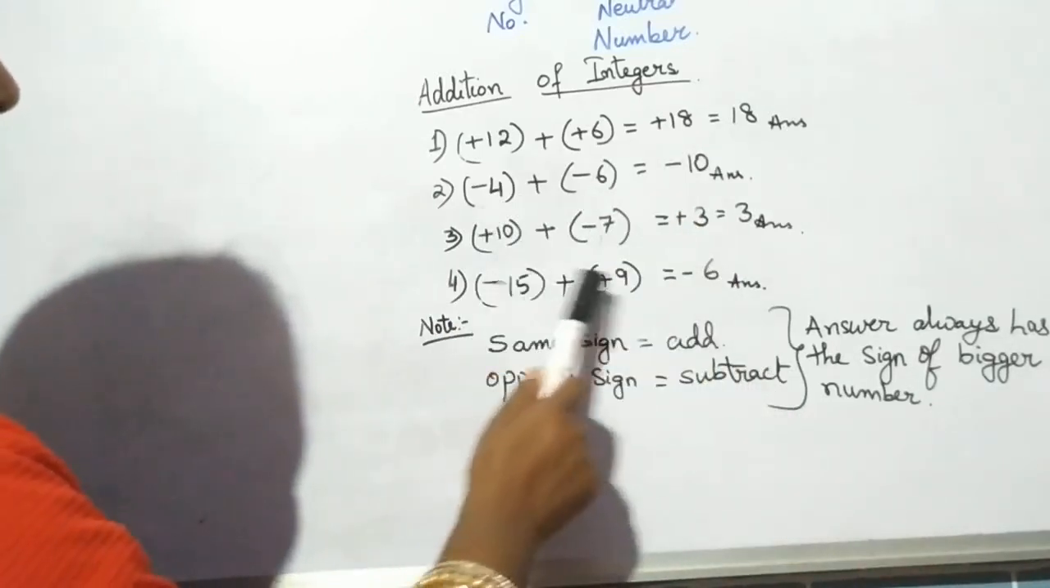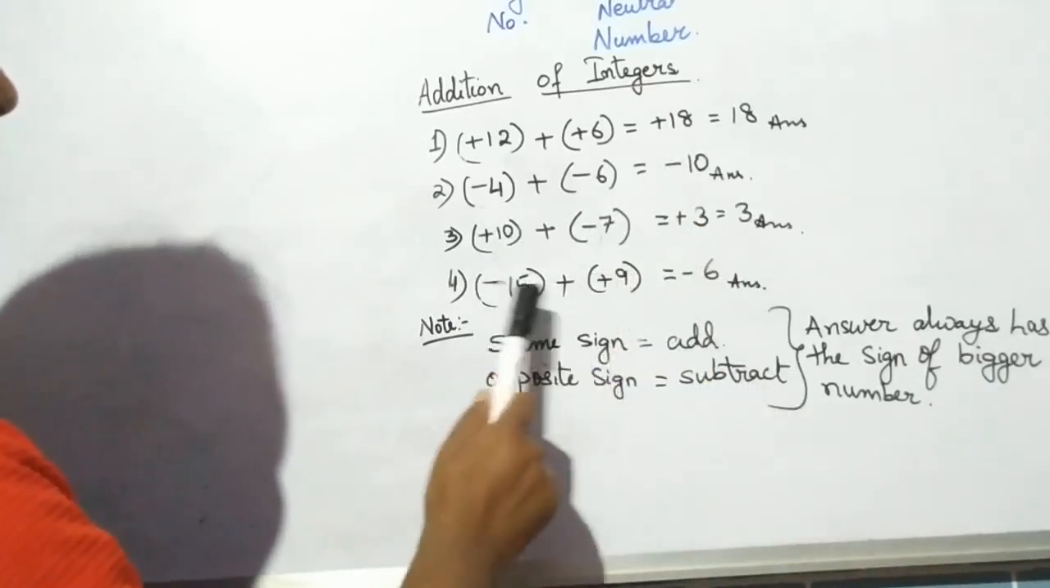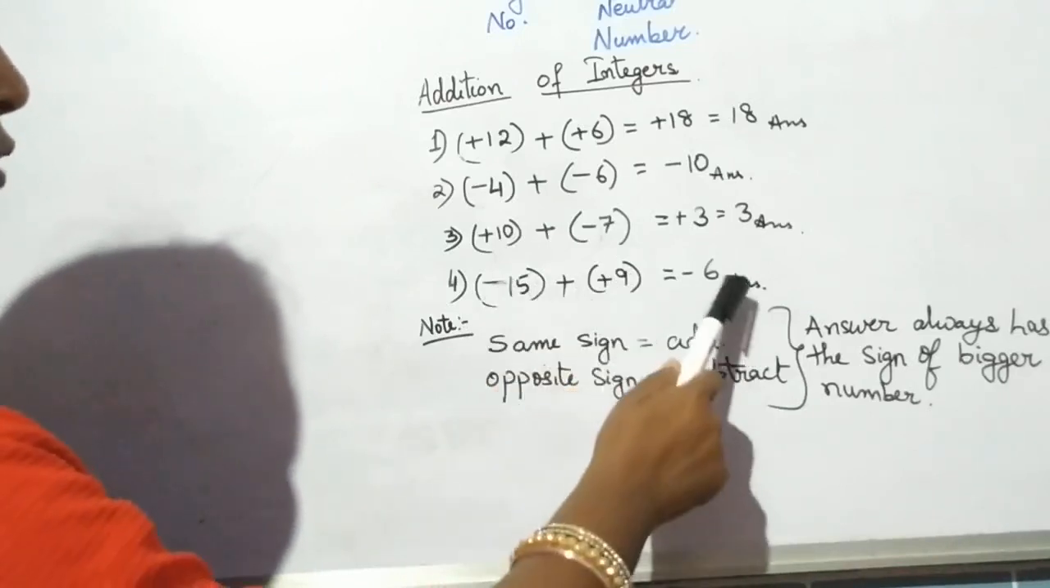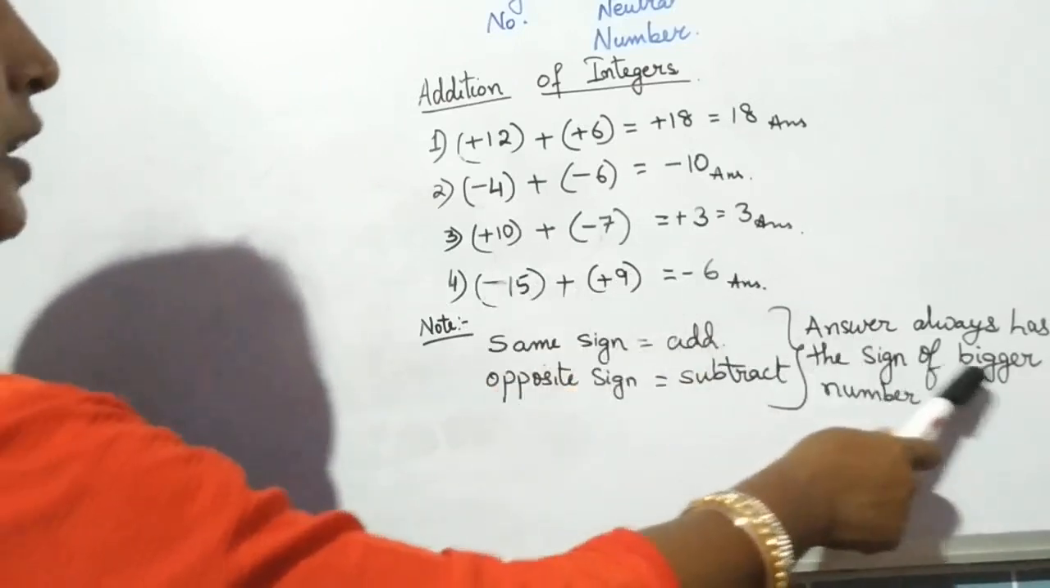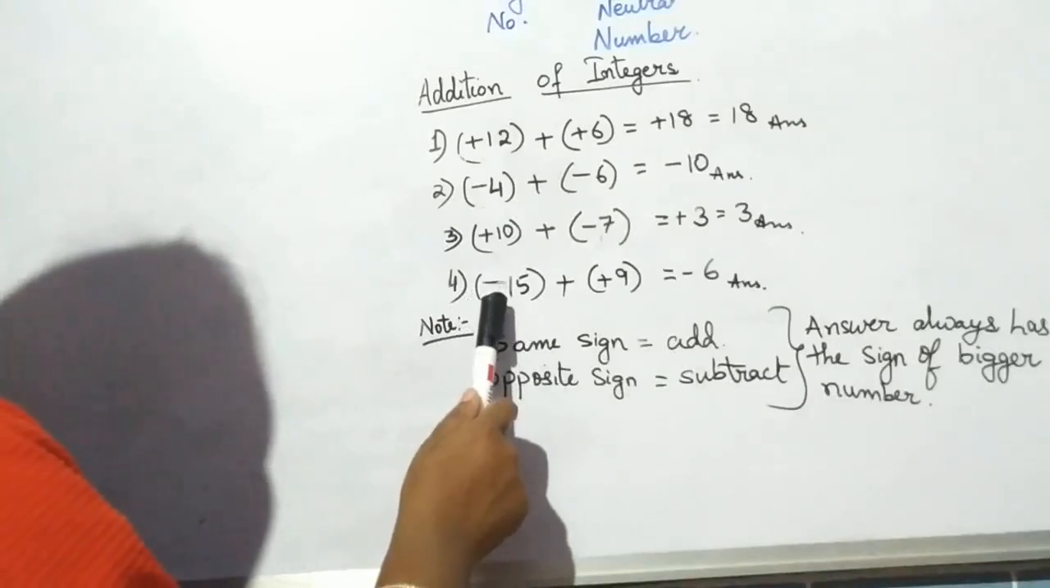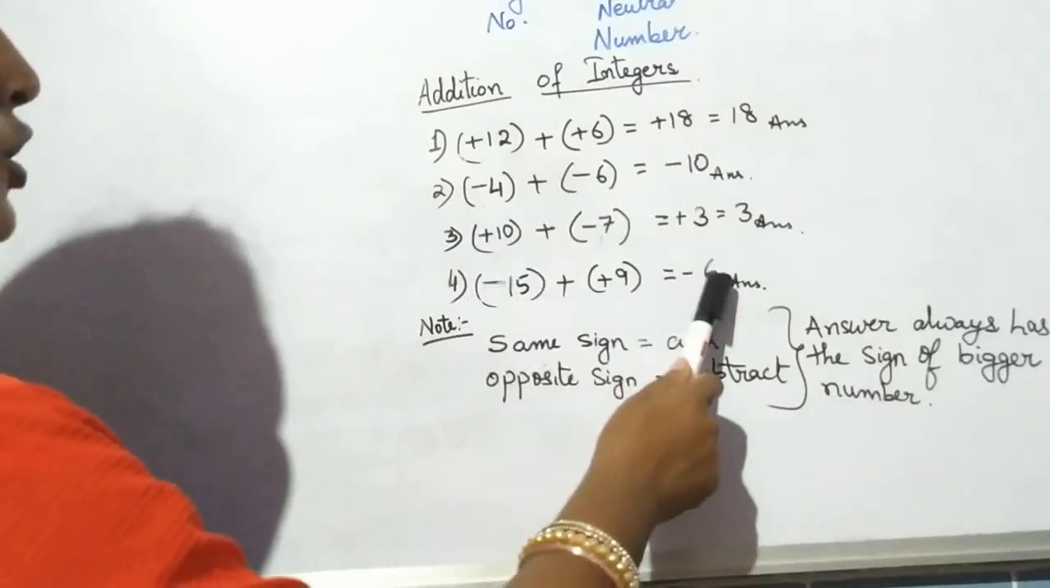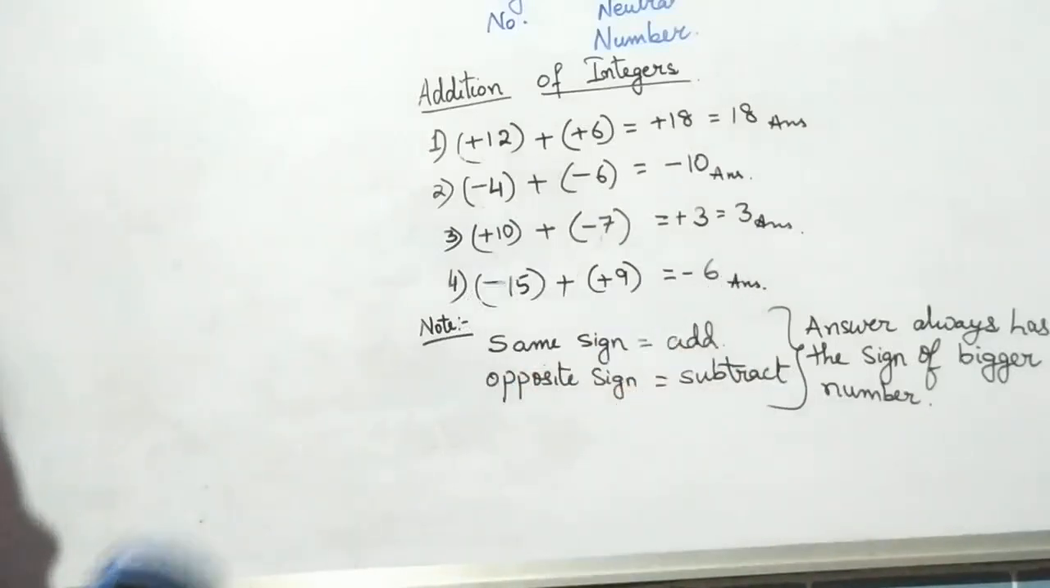Again, opposite sign, minus 15 plus 9. Opposite sign, you subtracted, you got 6. Sign of the bigger number always. So the bigger number is 15, it has a minus sign, so we get a minus sign. So this is how we do addition.